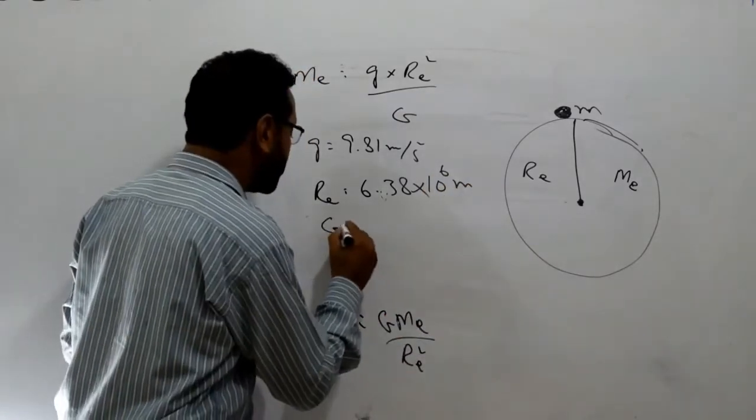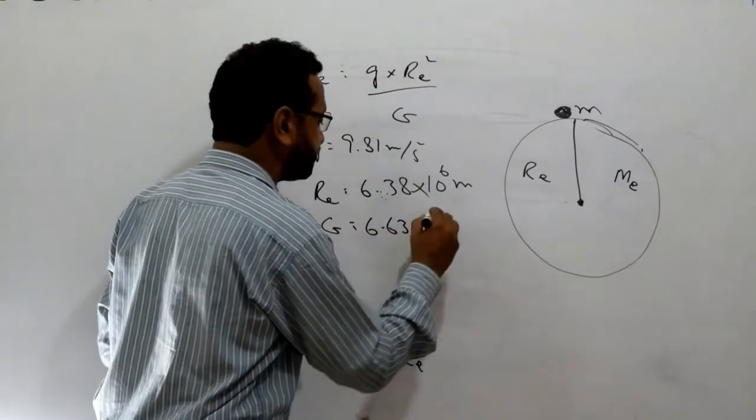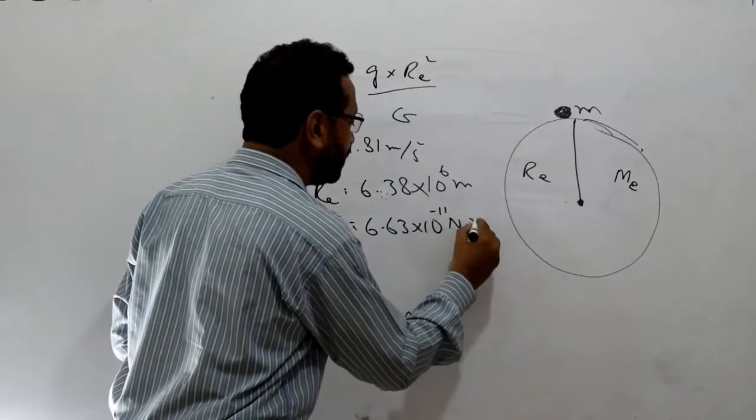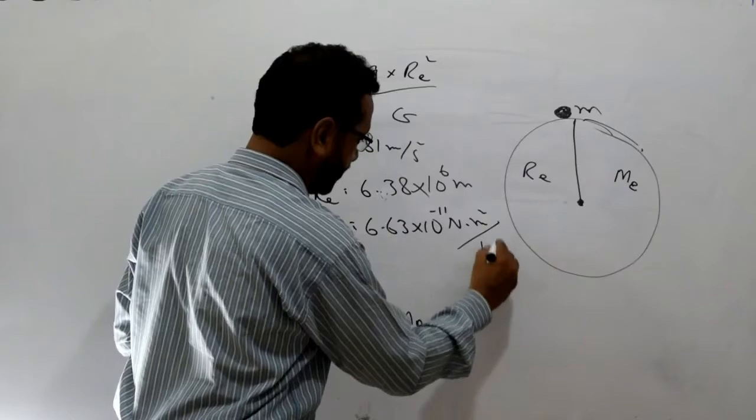And the gravitational constant, just we have studied, that one is equal to 6.63 into 10 power minus 11 Newton meter square per kilogram square.